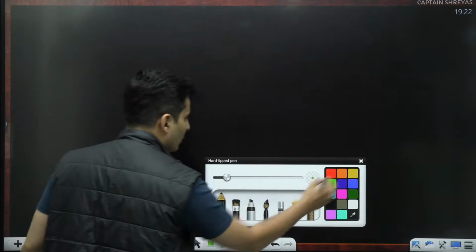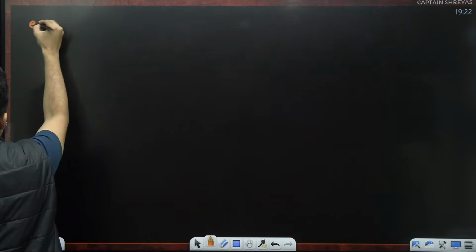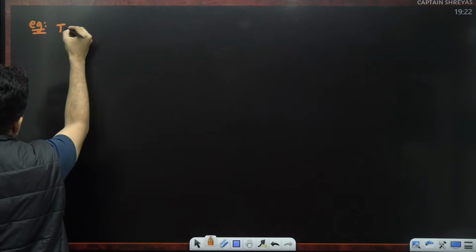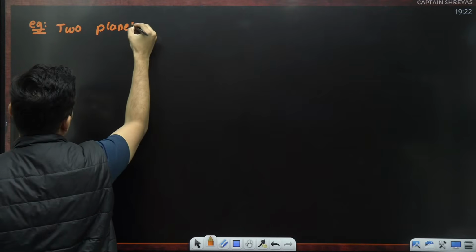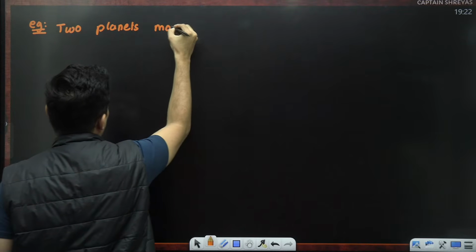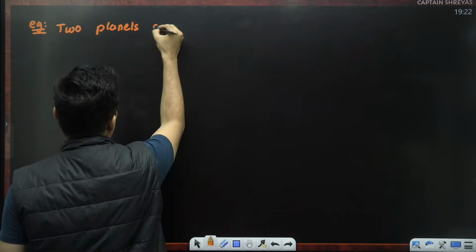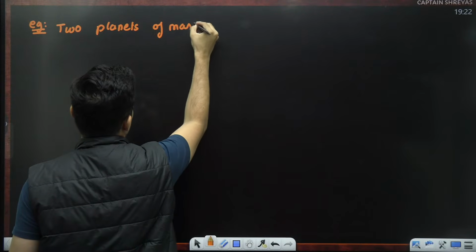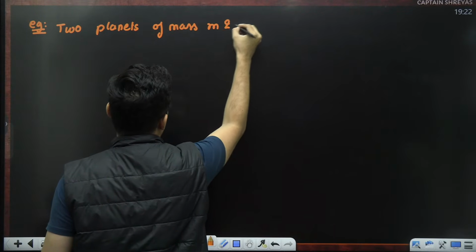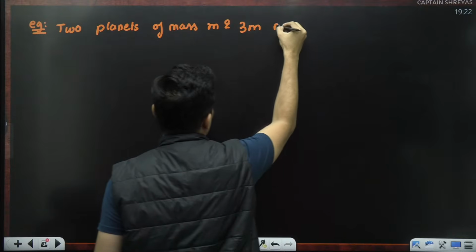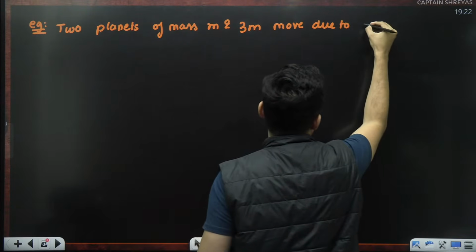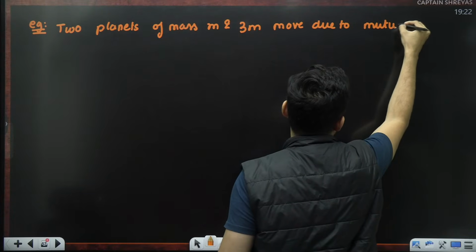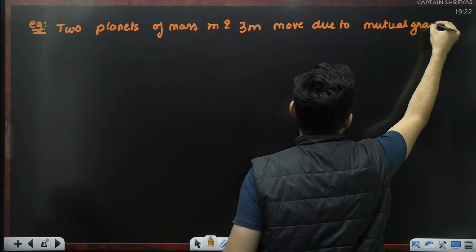Now, what if I give you a question like this? This was asked in JEE. 2 planets of mass m and 3m move due to mutual gravity.